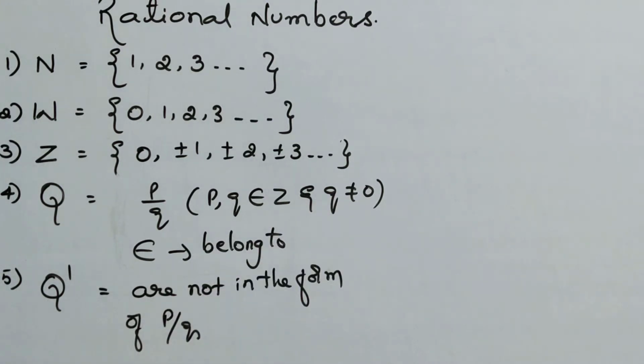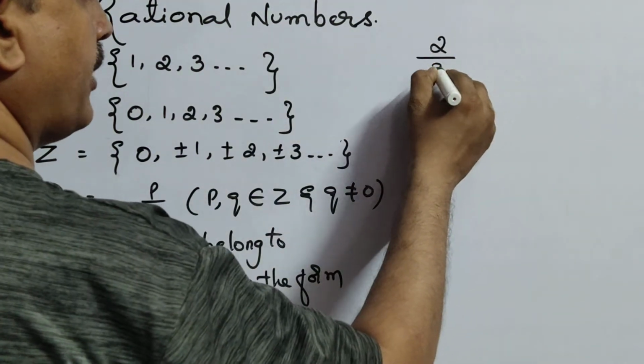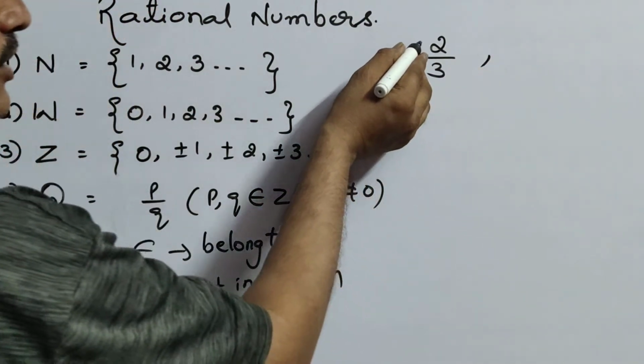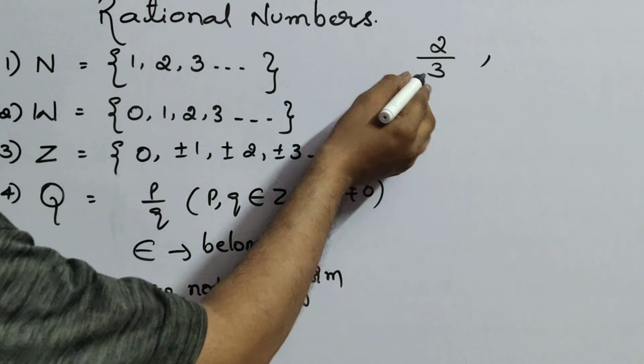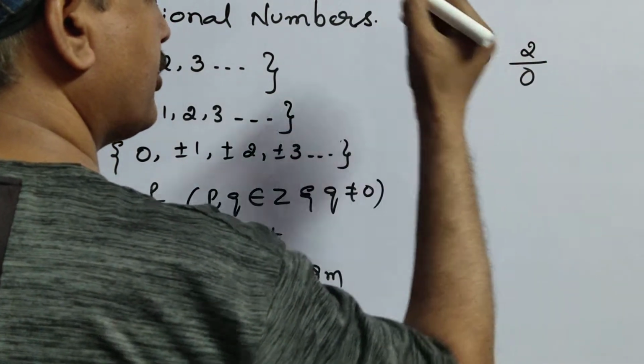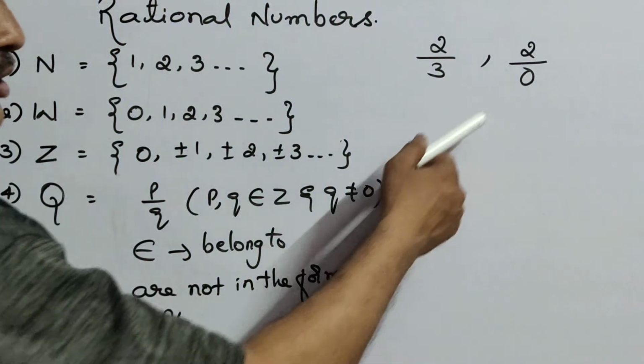And you all know, children, very well, what q not equal to 0 means. Suppose I am giving you one example here. Suppose 2 by 3 is a rational number. Here p is the numerator and q is the denominator. Suppose in some cases the denominator is 0. My question is, is 2 by 0 a rational number or not?